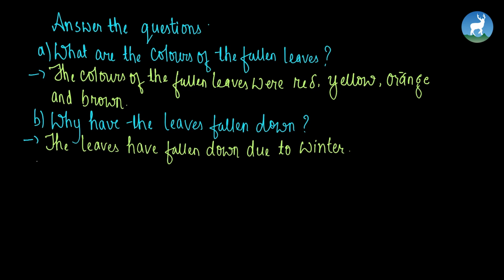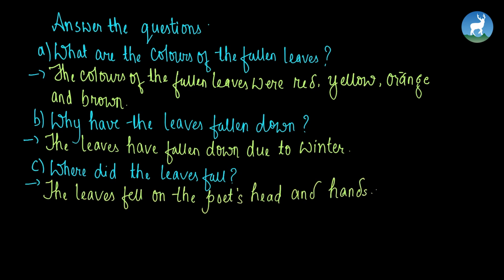Let's move to question number C. Where did the leaves fall? So there were different places the poet narrated in the poem where the leaves had fallen down. Do you remember? Yes, they fell down on the poet's head and on the poet's hand, right? So let's write it down in a sentence. The leaves fell on the poet's head and hands.